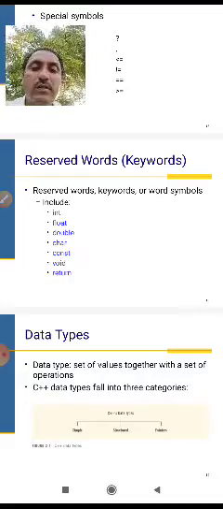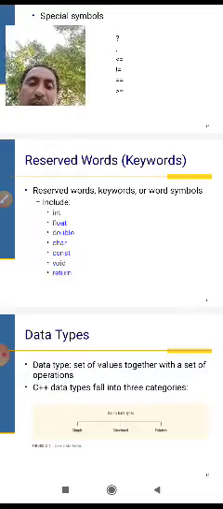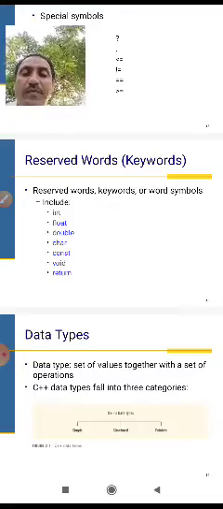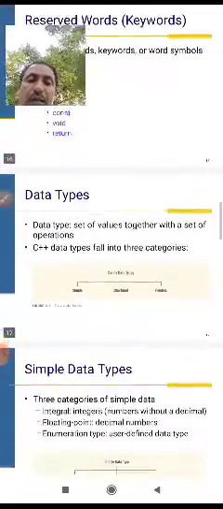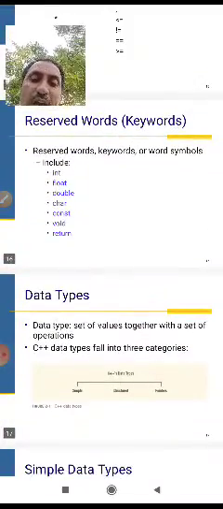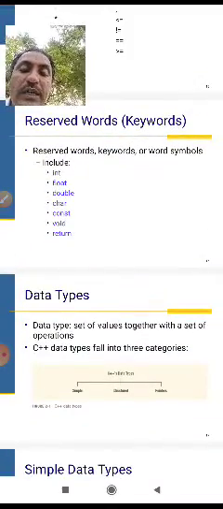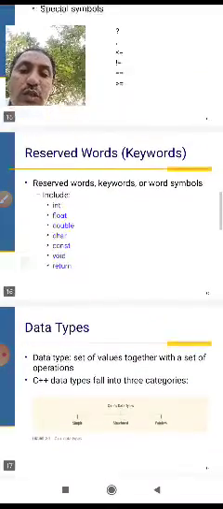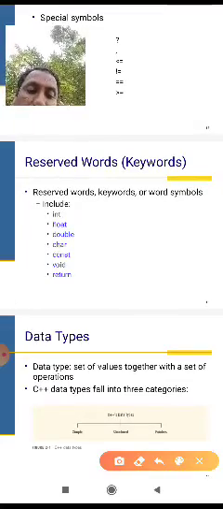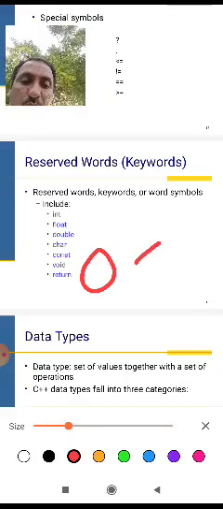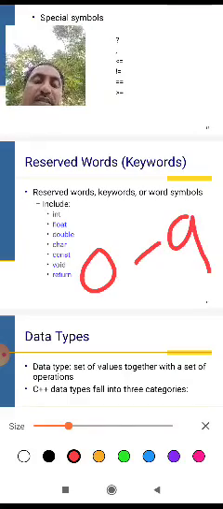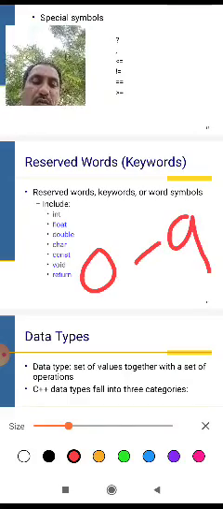One C++ keyword: integer, it's a number. Integer takes only integer values, 0 to 9. This is called an integer value.